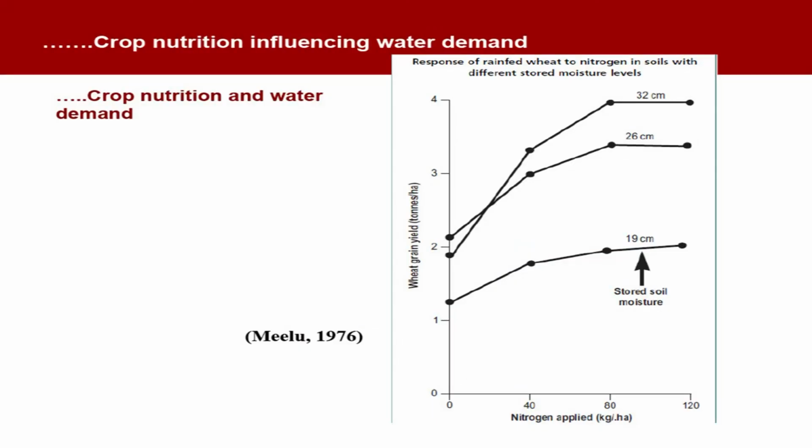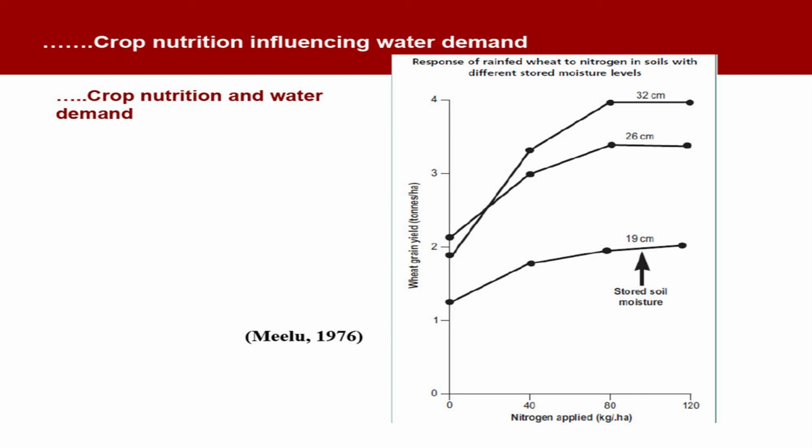See this data from Milu 1976 about crop nutrition and water demand, and the title of the study is Response of Rain-Fed Wheat to Nitrogen in Soils with Different Stored Moisture Levels. So there are three different stored moisture levels in the soil, or you can say there are three levels of water in the soil. One is 19 centimeter of stored soil moisture, other is 26 centimeter, and third one is 32 centimeter. So you can see the height of these graphs or these lines.